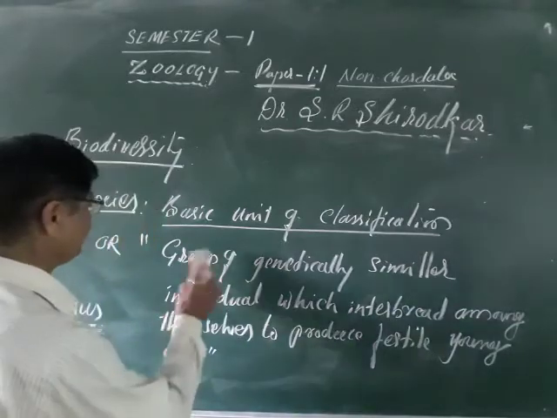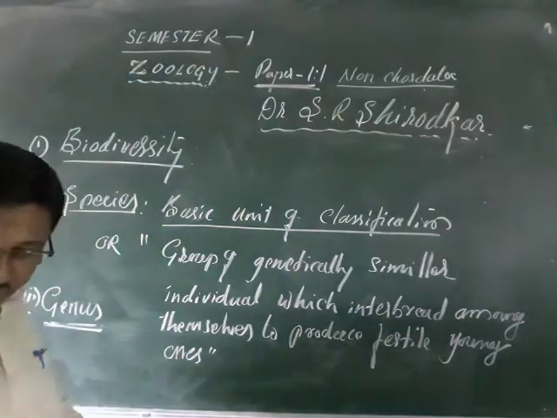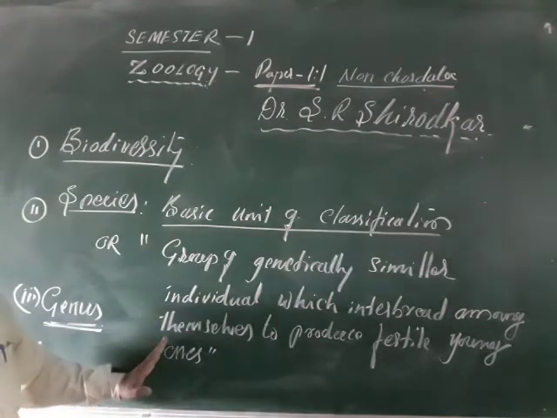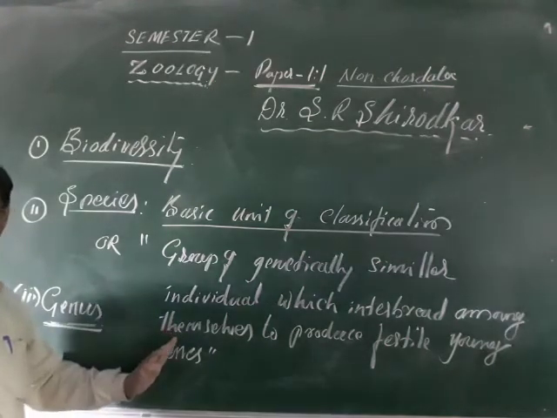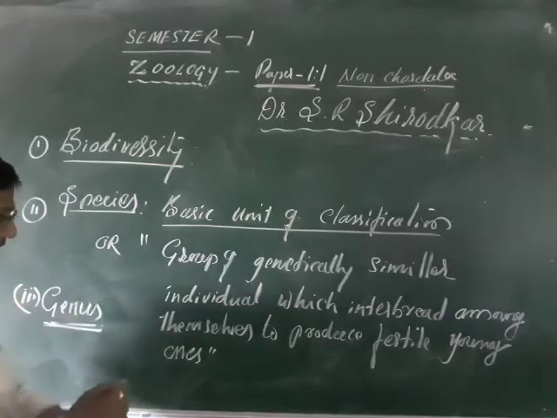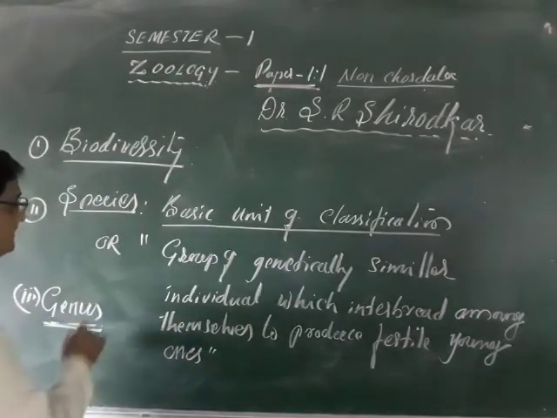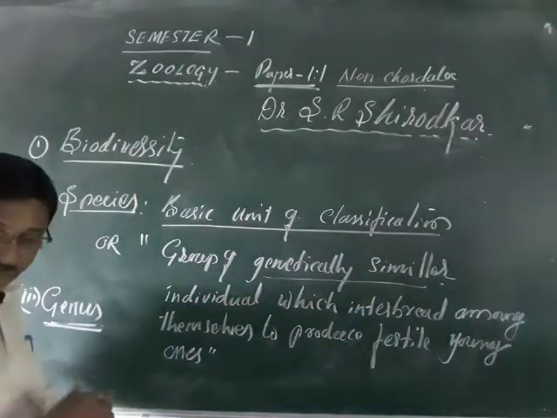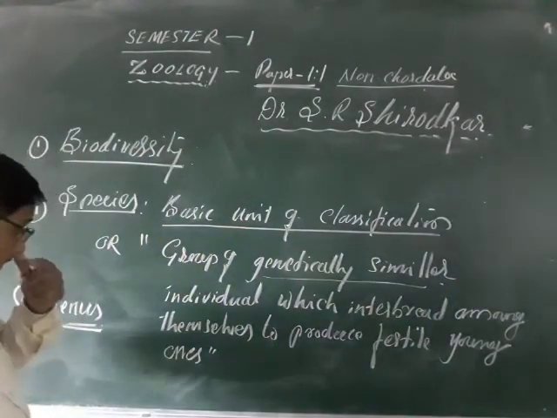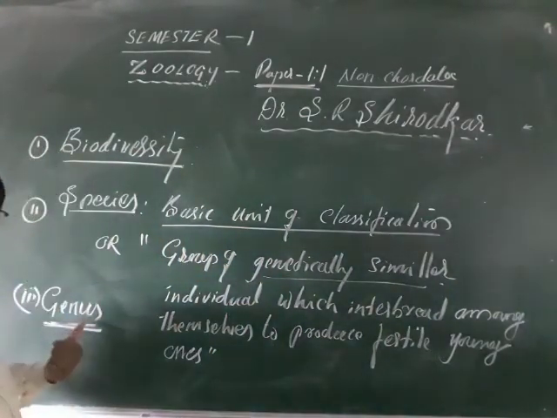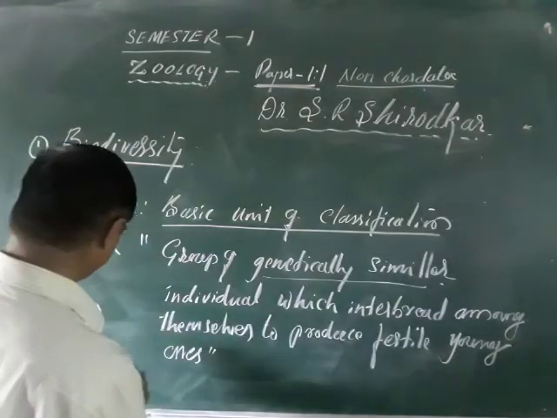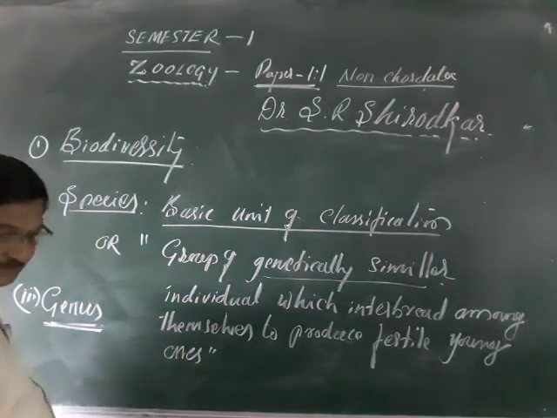In simple terms, genus is a taxonomic category containing a group of genetically similar species, different types of species grouped together, and that is the genus, also called generic.